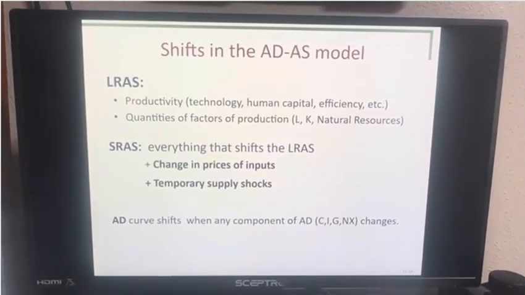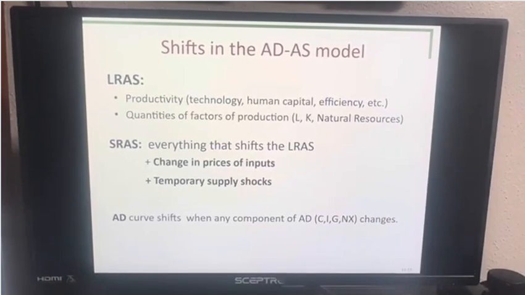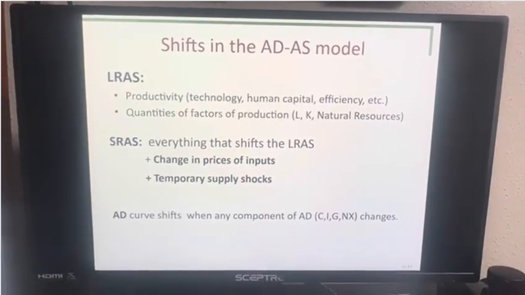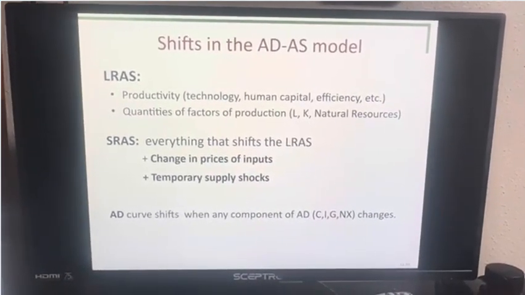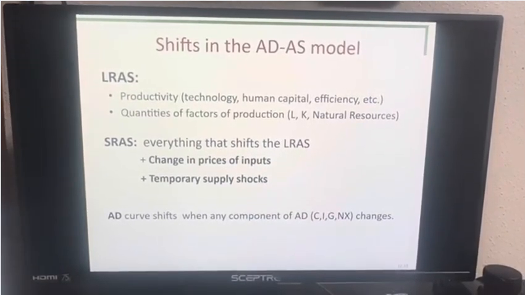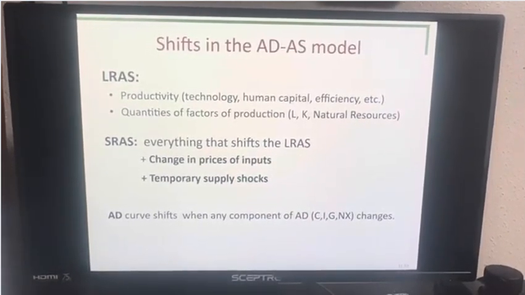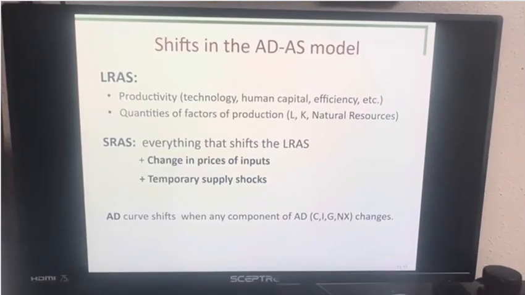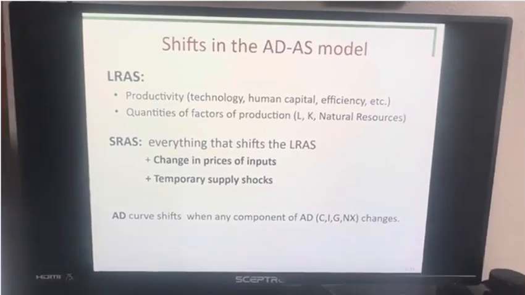What also can shift the short-run aggregate supply curve is a change in prices of inputs, and another example would be temporary supply shocks. The aggregate demand curve shifts when any component of aggregate demand, such as consumption, investment, government spending, and net exports, changes.